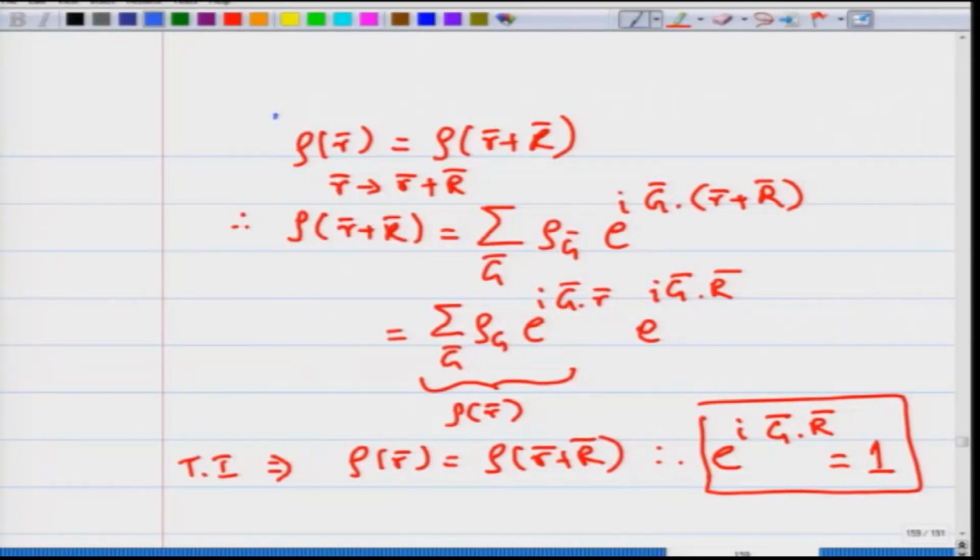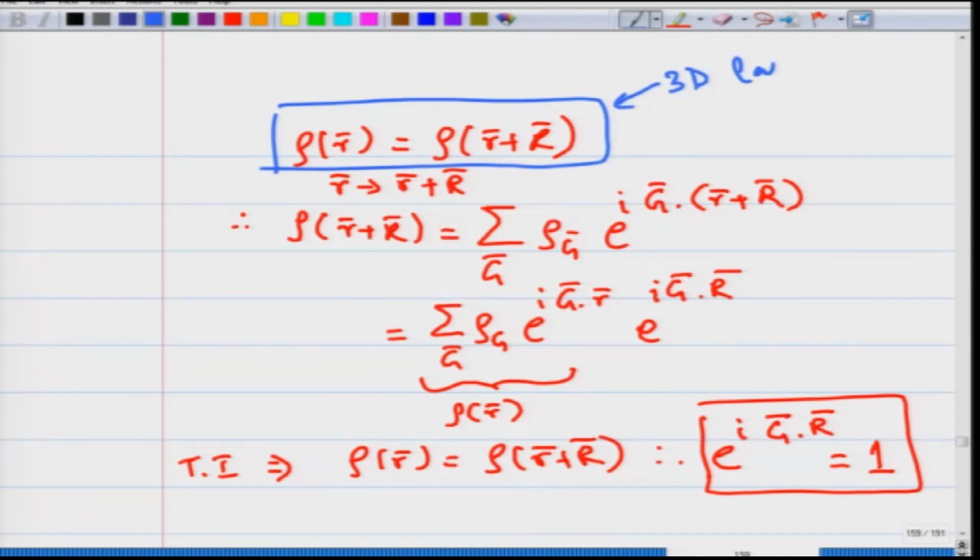Welcome back to the discussion. In the last lecture we had seen that you can take the Fourier transform of a lattice of points whose density at any point is given by this expression. This is in 3 dimensions; we had done it for 1 dimension, but this is the general case of a 3D lattice of points.